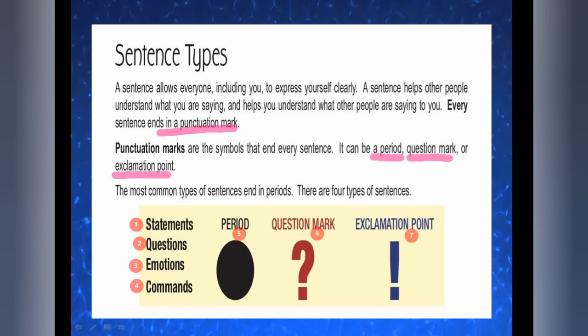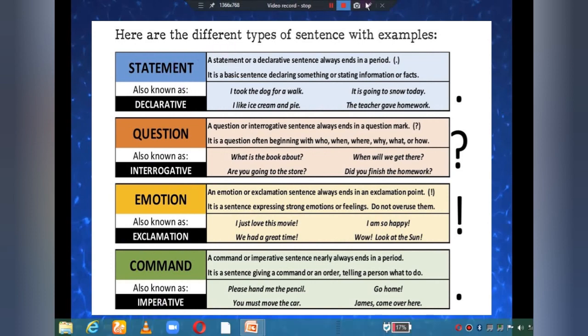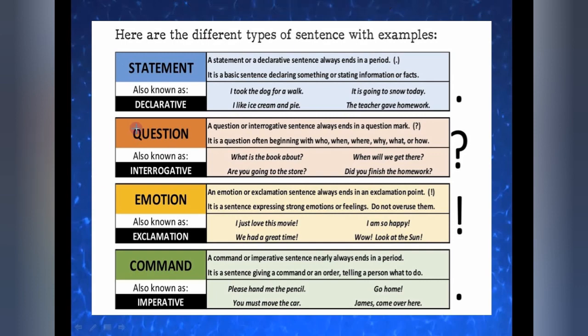Okay, now let's see some more types. Here you have to see statement. Statement, as I told you, is known as a declarative sentence, or one more we can say, an assertive sentence. Fine. That is statement, also known as declarative and assertive.